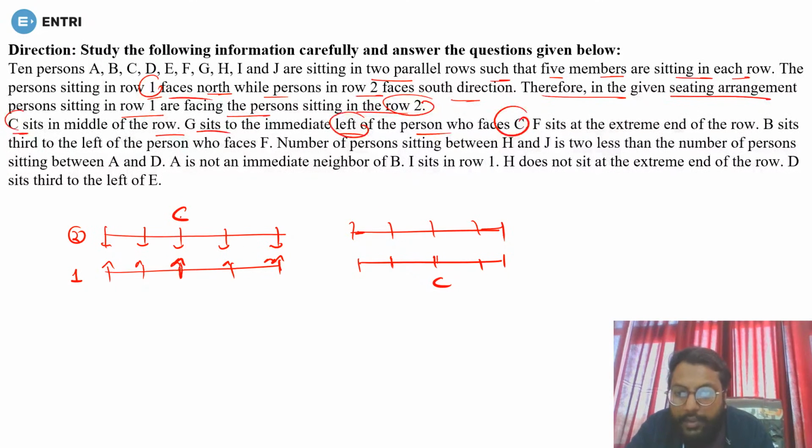Now G sits immediate left of the person who faces C. Now C is facing this person and G is sitting immediate left of this, so G will be here. And in this case, C is facing this person and this person is facing south, so G will come here. Yes or no? Done. Very easy.